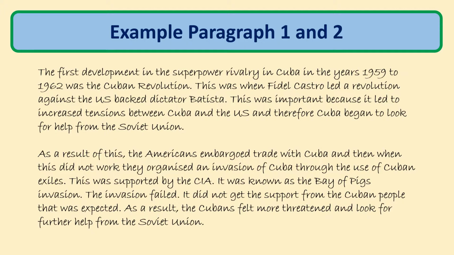As a result of this, the Americans embargoed trade with Cuba, and then when this didn't work, they organized an invasion of Cuba through the use of Cuban exiles. This was supported by the CIA, and it was known as the Bay of Pigs invasion. The invasion failed. It didn't get the support from the Cuban people that was expected, and as a result, the Cubans felt more threatened and looked for further help from the Soviet Union. Sorry, that should be "looked" there, but we'll move on.